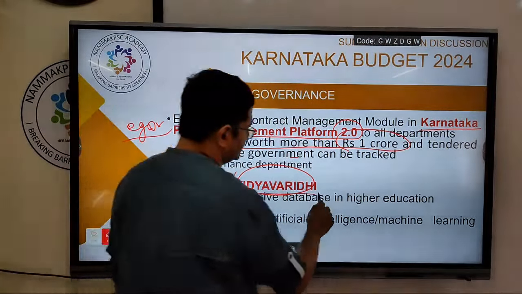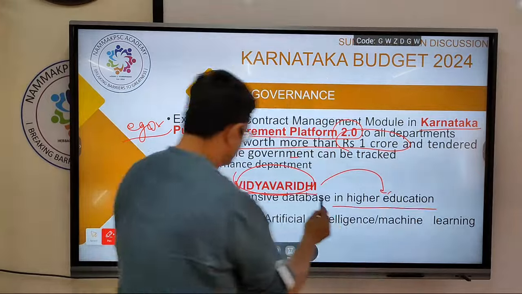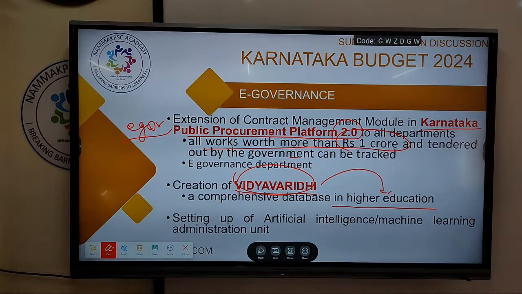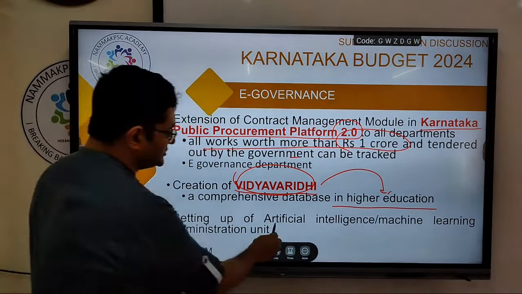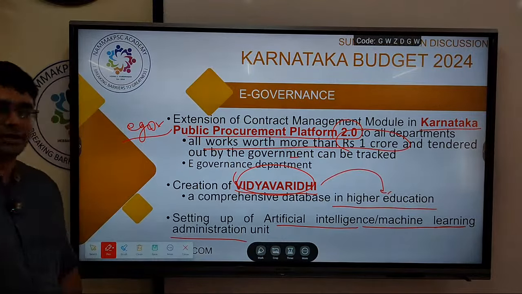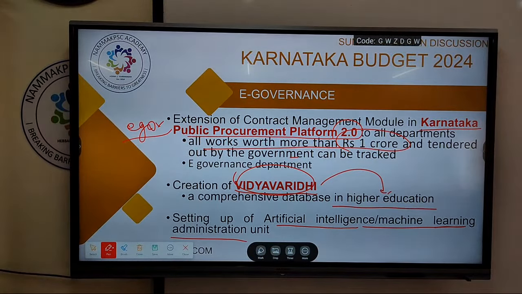Please remember this for higher education. Also, artificial intelligence will now be promoted in administrative work. They will be setting up an artificial intelligence or machine learning administration unit, so as to promote artificial intelligence based administration. This is also being done by the e-governance department.